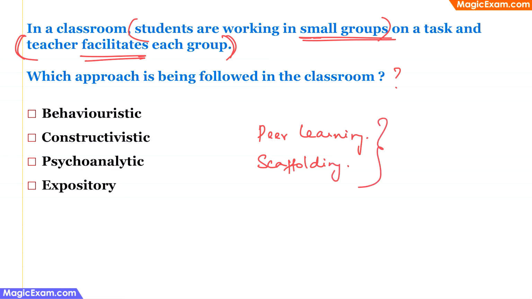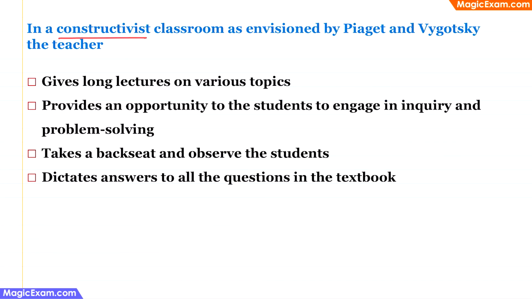Now, peer learning and scaffolding should give you a clue that this is a social constructivist classroom approach. Therefore, the correct answer is constructivistic. In a constructivist classroom, as envisioned by Piaget and Vygotsky, the teacher does which of the following?